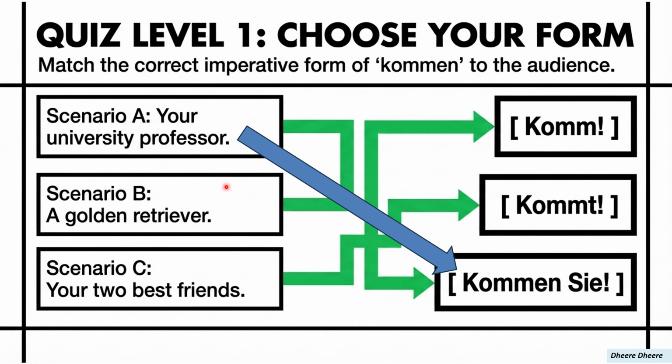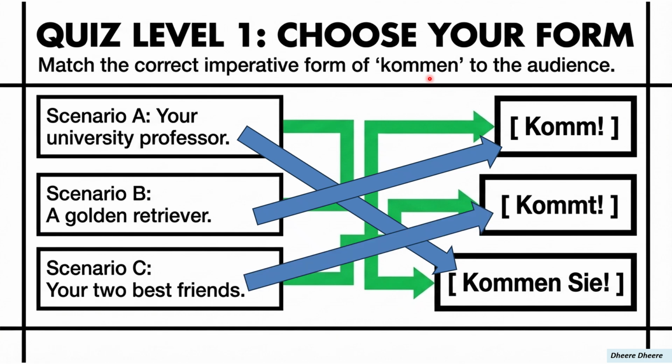So we are going to simply remove the en part from the infinitive verb kommen: komm. Scenario C. Here we have the case of informal communication for more than one person. So we are going to remove the en from the infinitive verb kommen and then add t. So kommt.